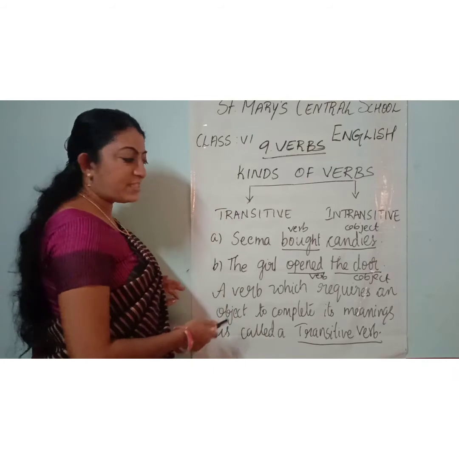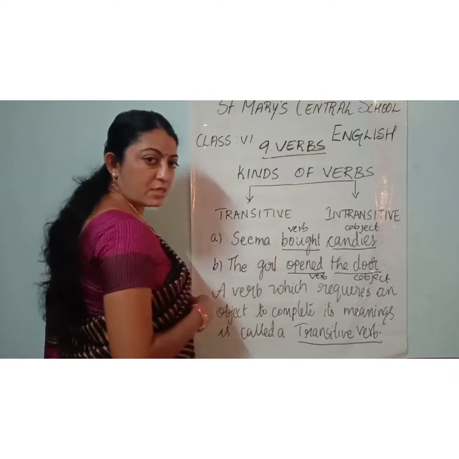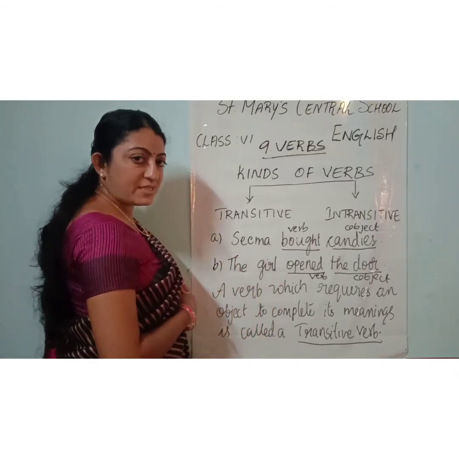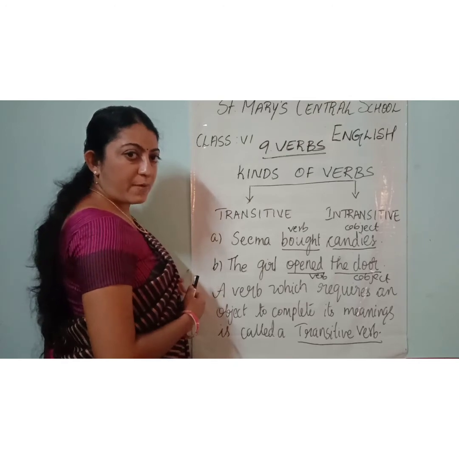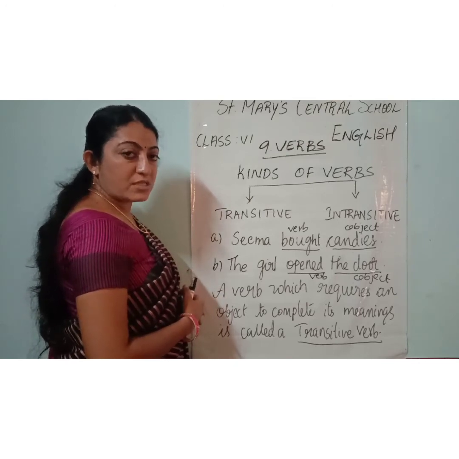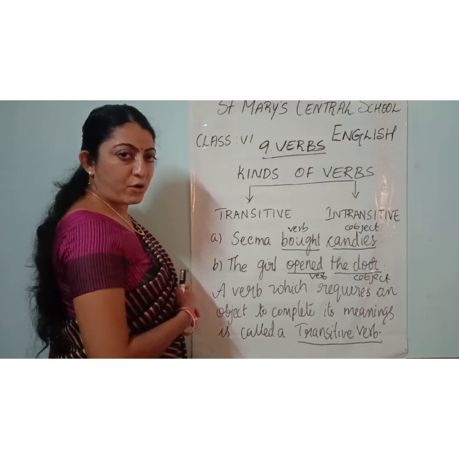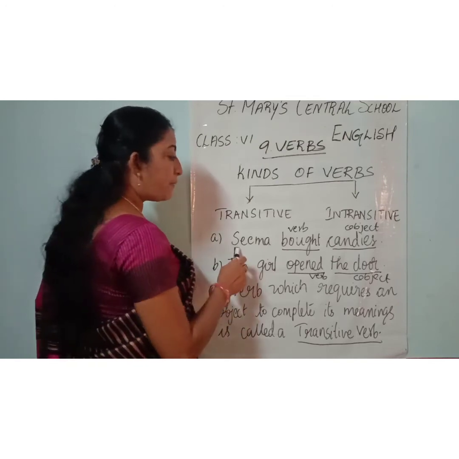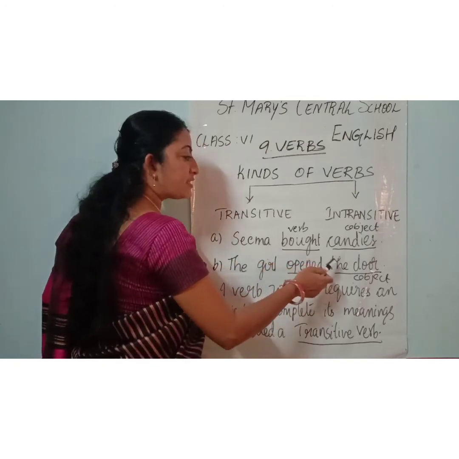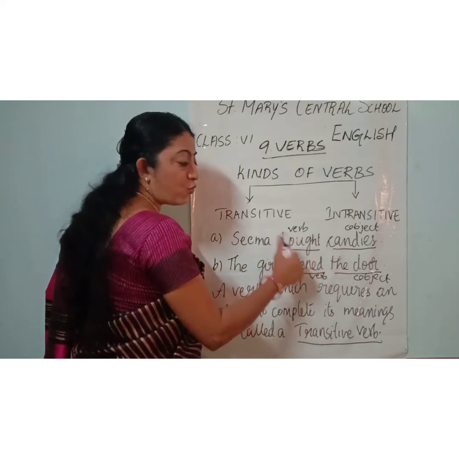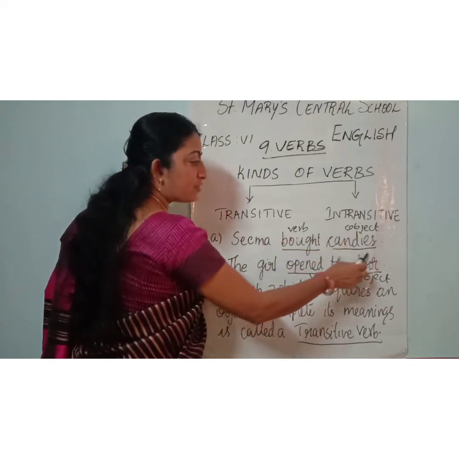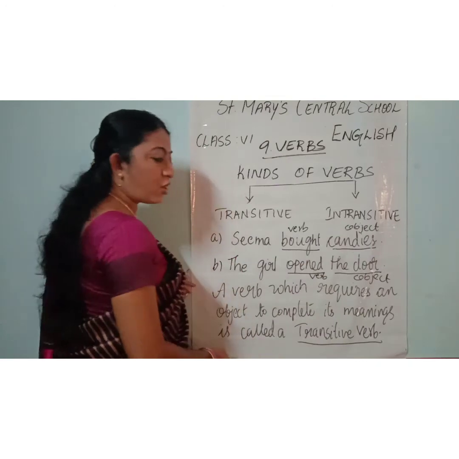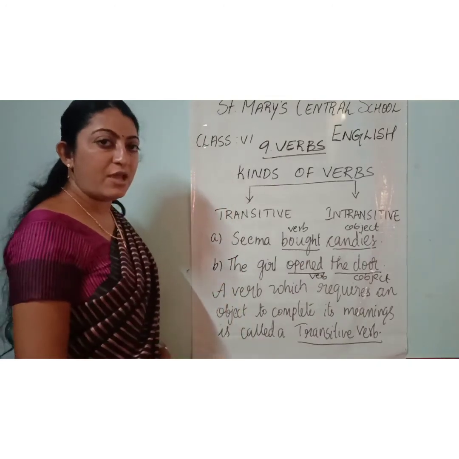For example, if I simply say, Seema bought. Seema bought. Does it make complete sense? No. There is no answer for the question what. What did she buy? And if I say Seema bought candies, it answers what? What did she buy? Yes, candies. So it has got an object. So it is called a transitive verb.